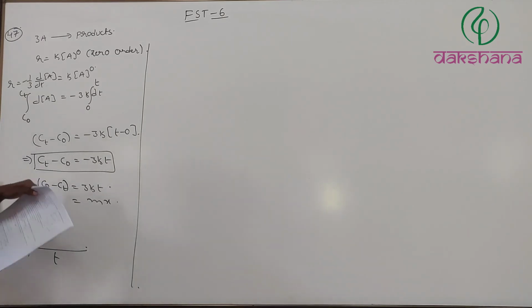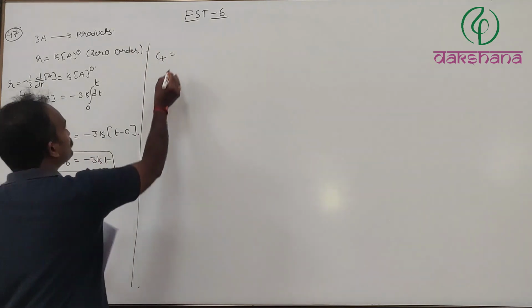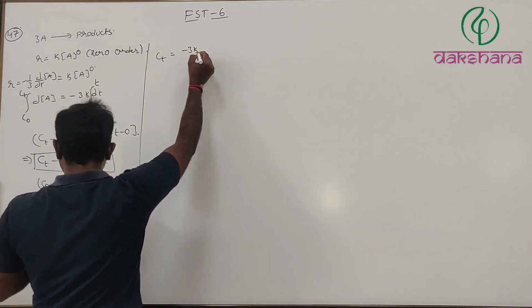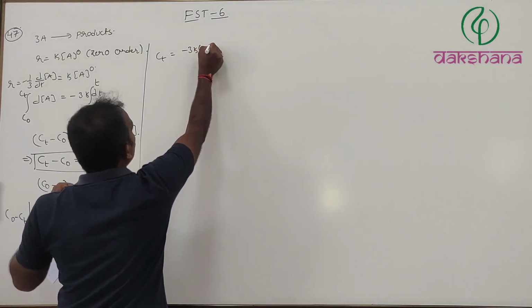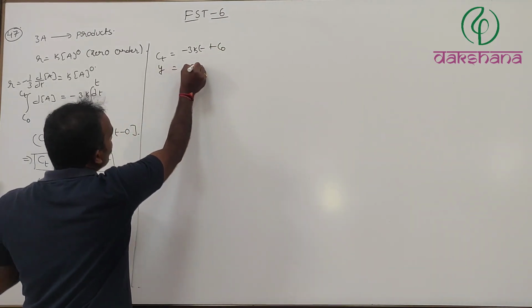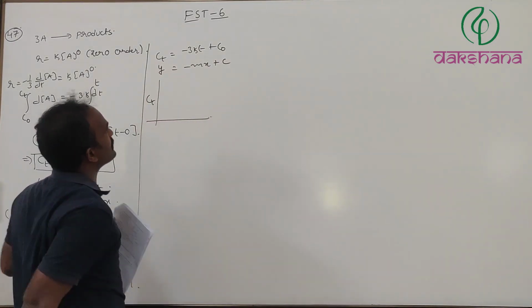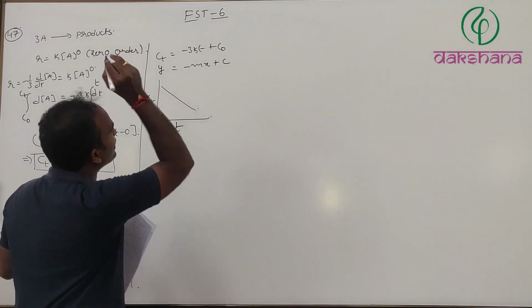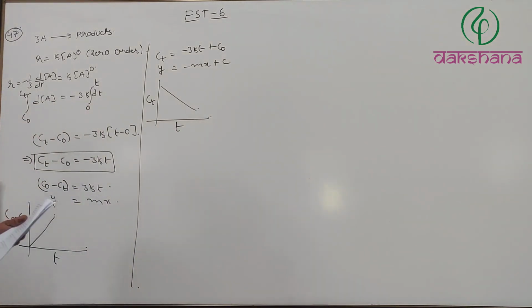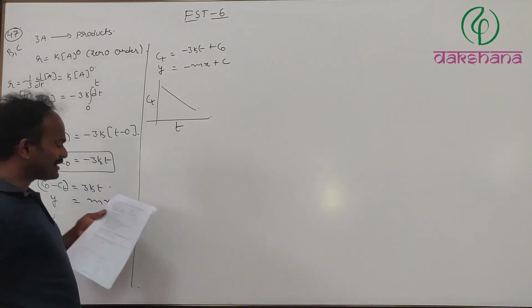Whereas in this one, Ct is equal to minus 3kt plus C naught. That is y equals minus mx plus c. Therefore, with Ct on the y-axis and time on the x-axis, it will look like this, and the slope is going to be minus 3k. So both option B as well as option C.